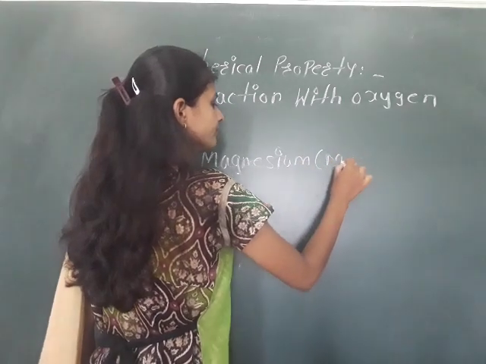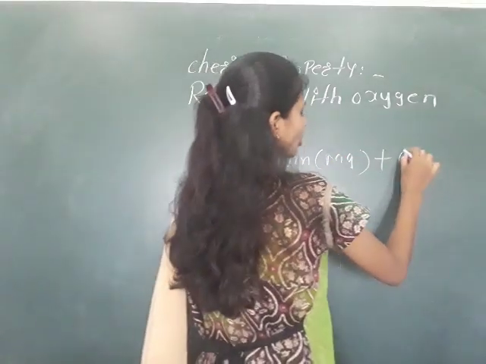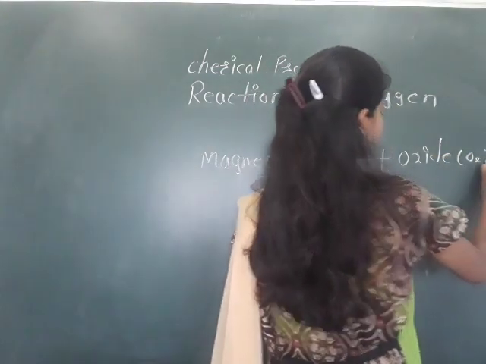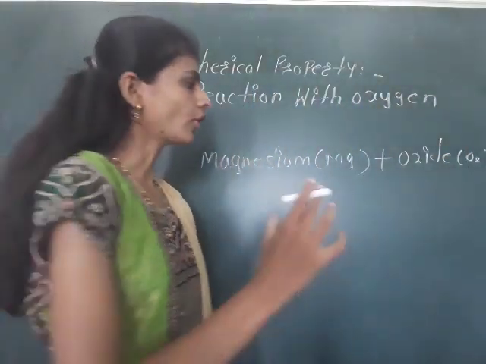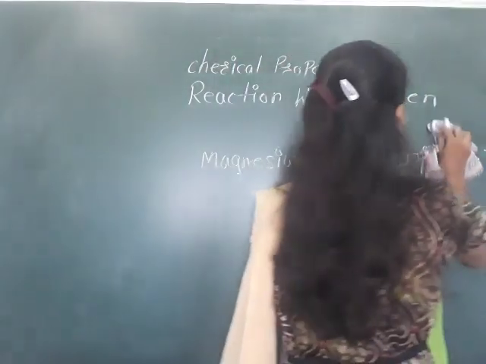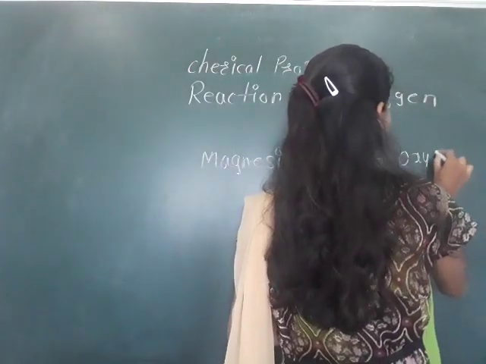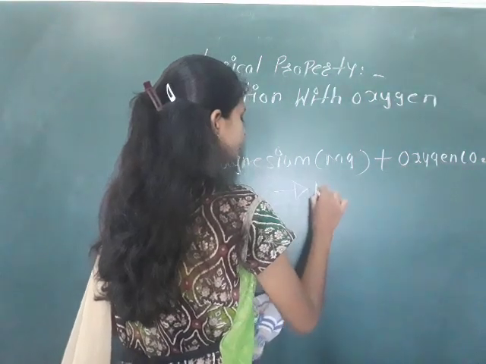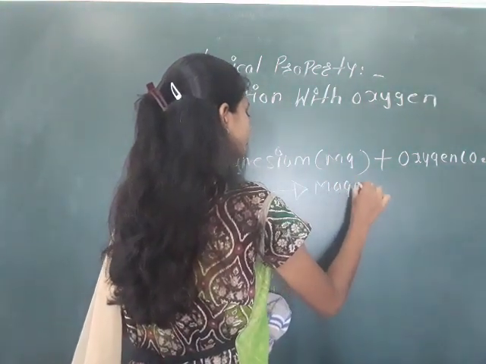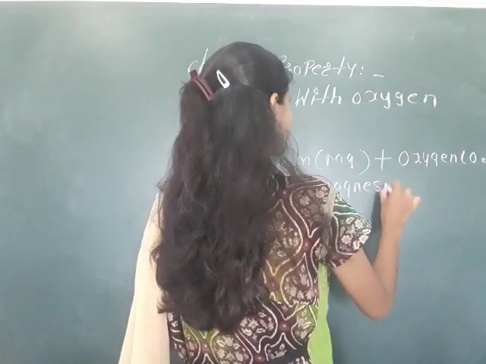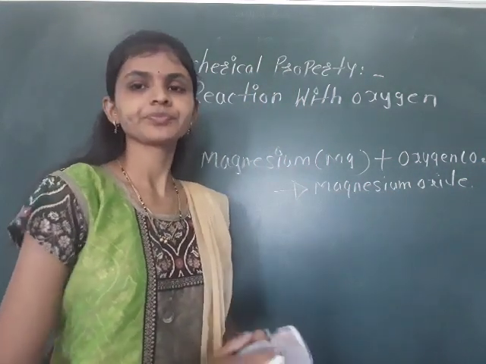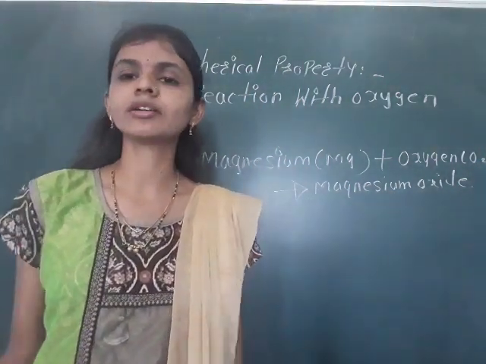Magnesium, Mg, plus oxygen, O2, and we will get magnesium oxide.